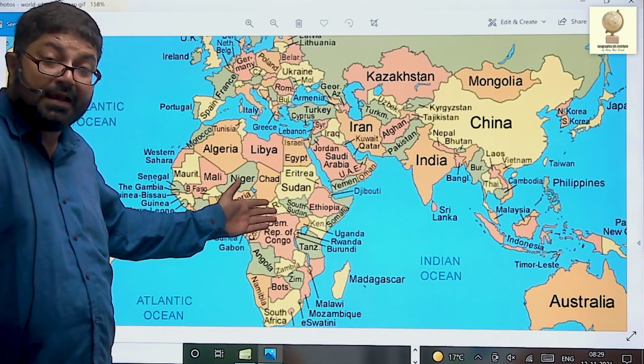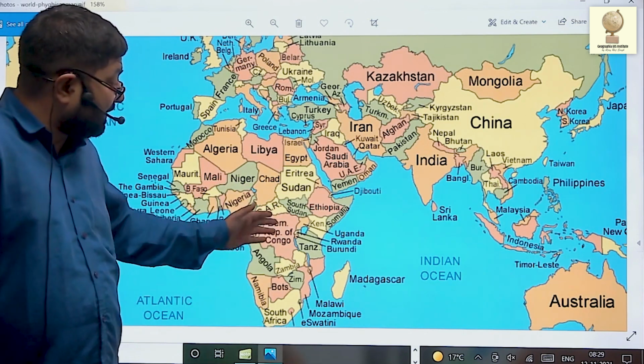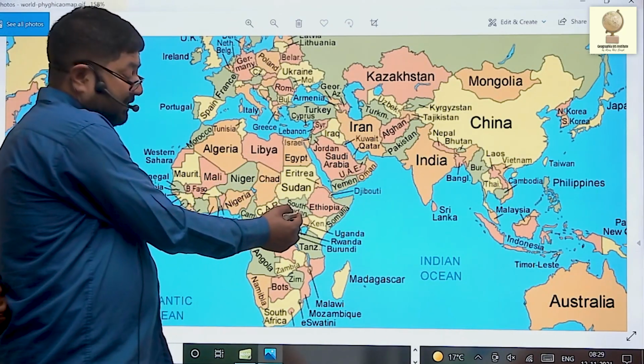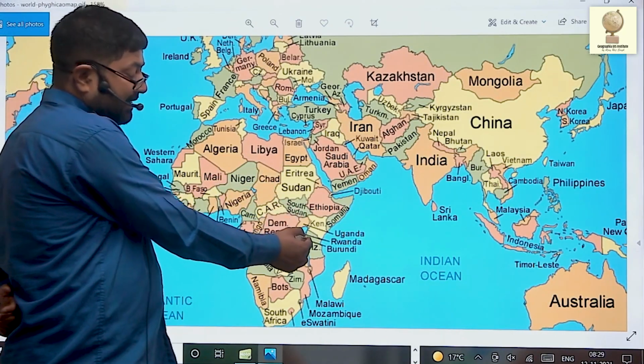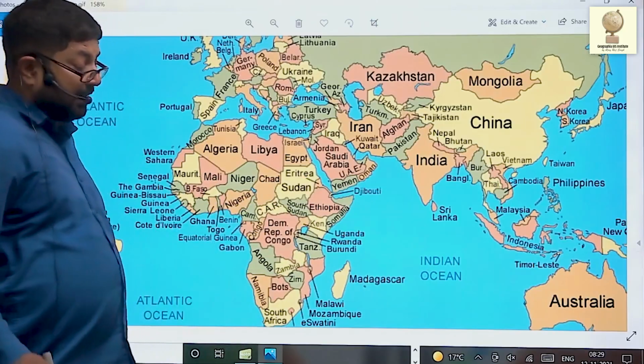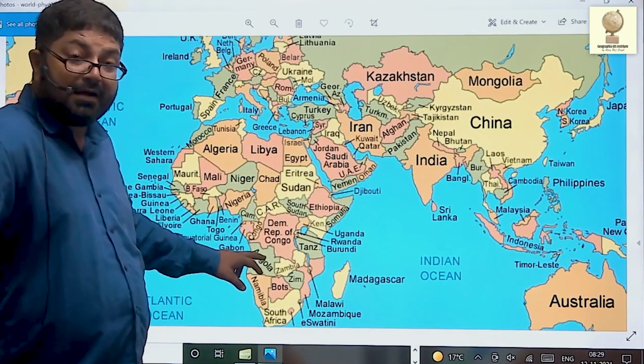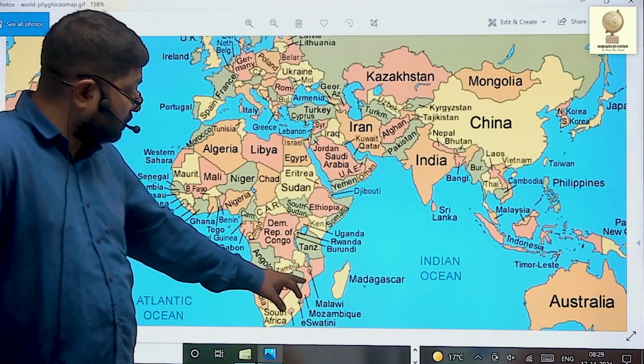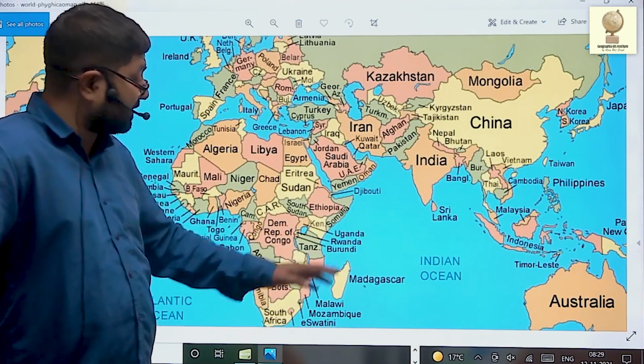Katanga Plateau is there. East of Congo, basically there's a Rift Valley. And there are three countries, Uganda, Rwanda, Burundi, then Tanzania and Kenya. Now, Angola, Namibia, Zambia, Zimbabwe, Botswana, Mozambique, South Africa, Madagascar.